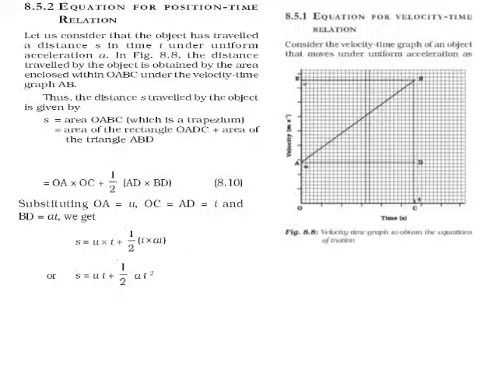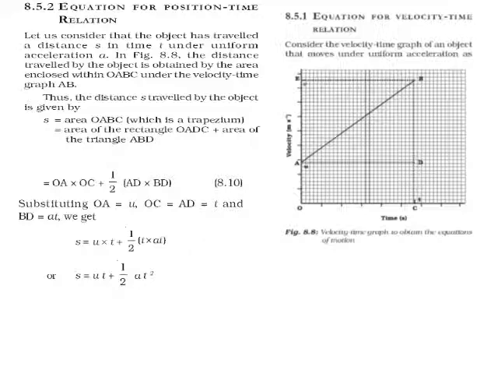Thus, the distance traveled, s, by the object is given by the area of OABC, which is a trapezium, equal to area of rectangle OADC plus area of triangle ABD. So, area of rectangle OADC is equal to OA into OC, length into breadth, plus area of right angle triangle ABD is equal to half AD base into perpendicular BD.